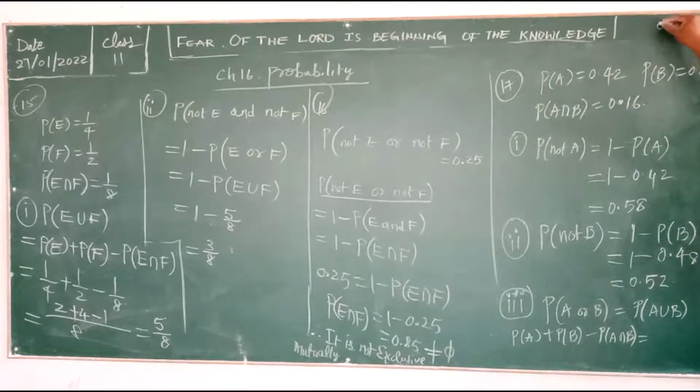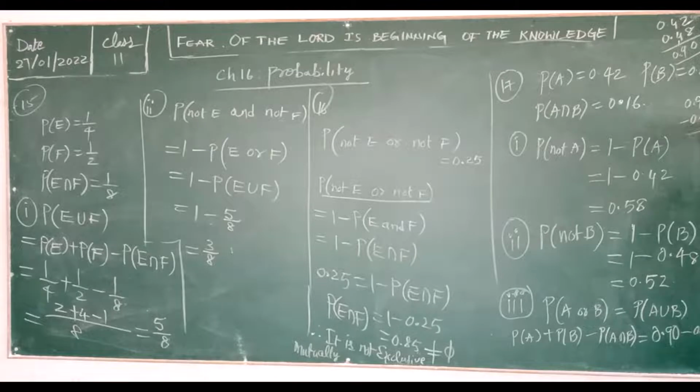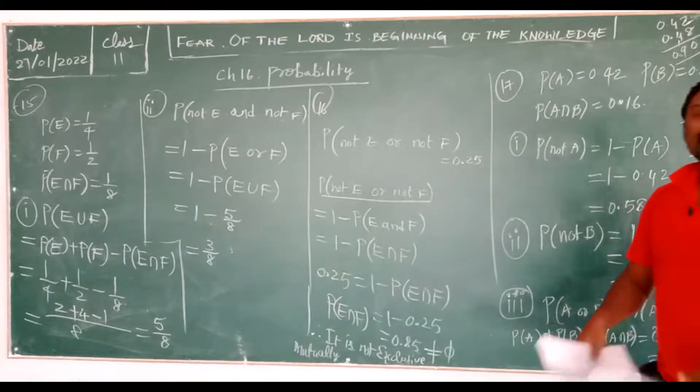So it is 0.42, another one 0.48, that is 0.90, minus the next one, 0.16. 0.90 minus 0.16, 90 minus 16 is 74, so 0.74. So the answer is 0.74. Finished your answer.